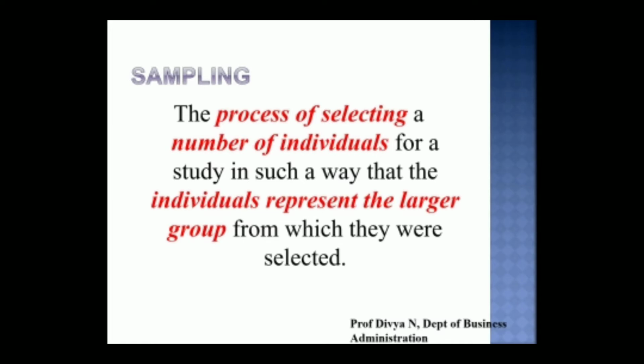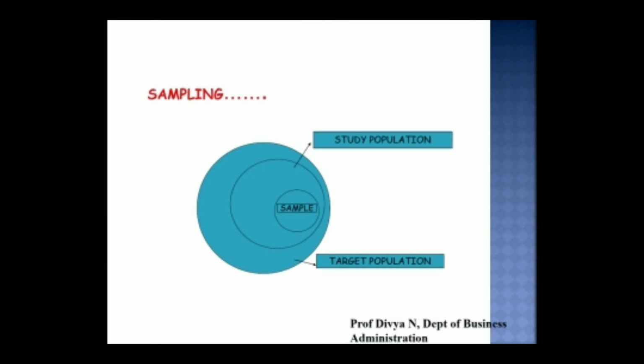That is the sampling method. To see the breakdown, we can see that there is a target population. Outside this ring, the entire white screen is the universe. So universe is the source from which the researcher can get data. The universe includes all possible elements or all possible individuals from whom the data can be collected for the entire research. Next up, we have the target population. Target population refers to the population to which the researcher is addressing his research, or the people who are interested and who are going to be the readers of the particular research.